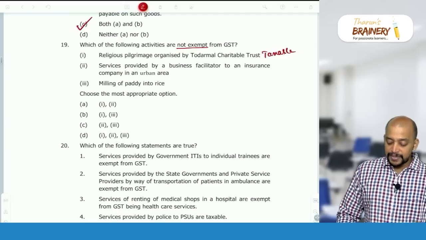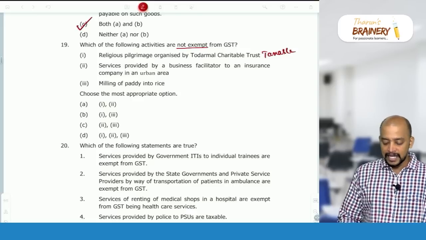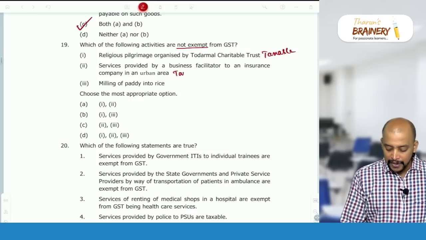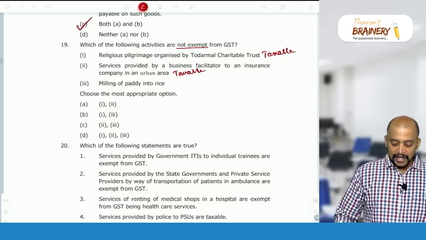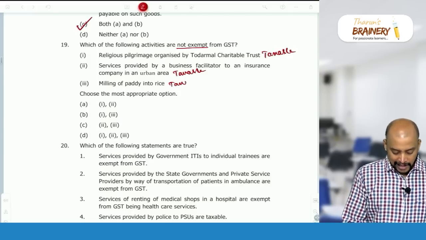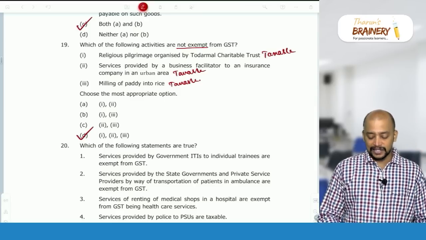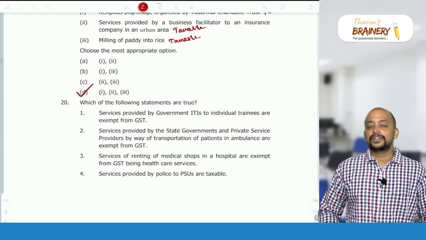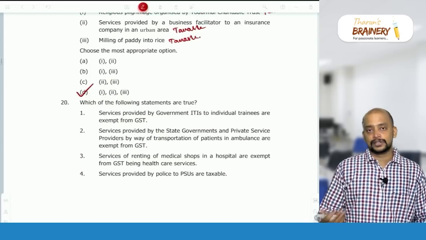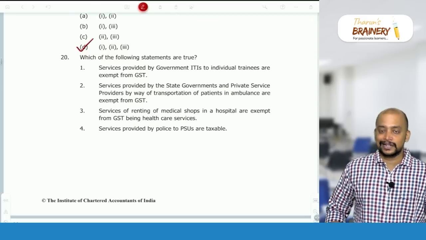Service provided by a business facilitator to an insurance company in an urban area will be taxable. Only the rural area is exempted. Milling of paddy to rice is taxable. So the answer is D, all 3 will be taxable, because rice is not an agricultural produce, and job work in relation to rice, milling of paddy into rice, does not come under the exemption for any service in relation to agriculture or agricultural produce.